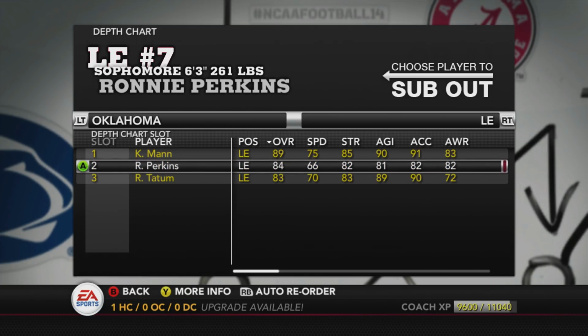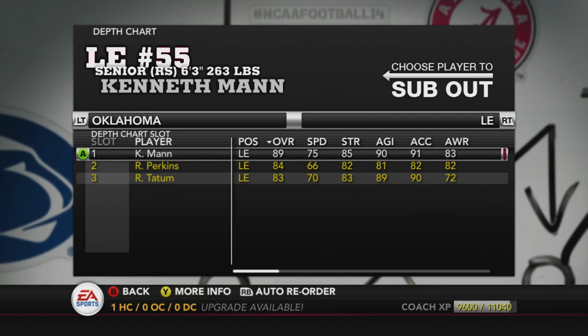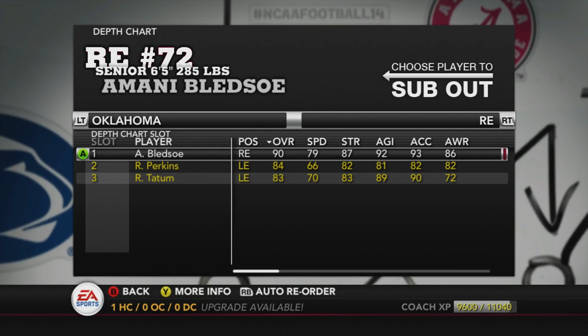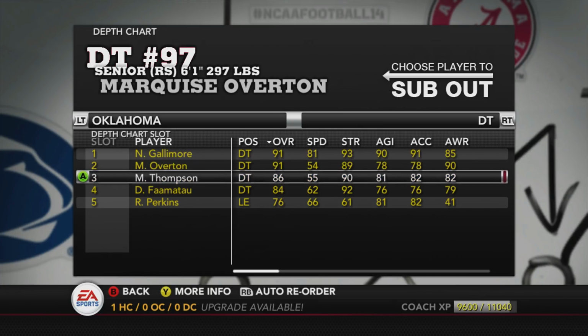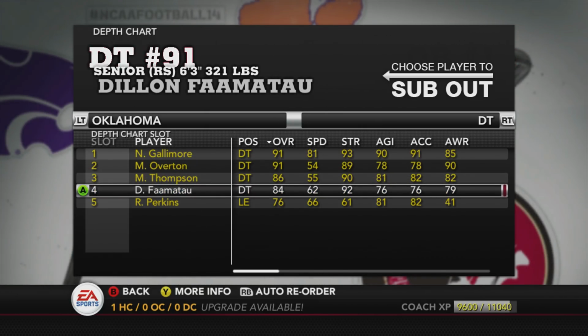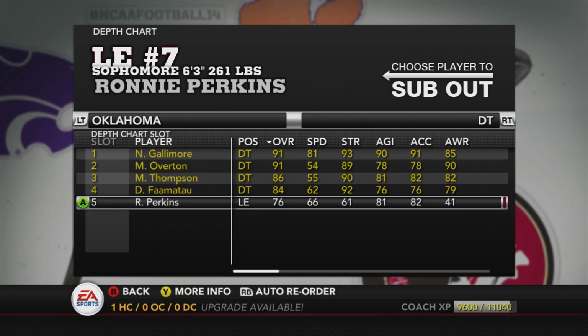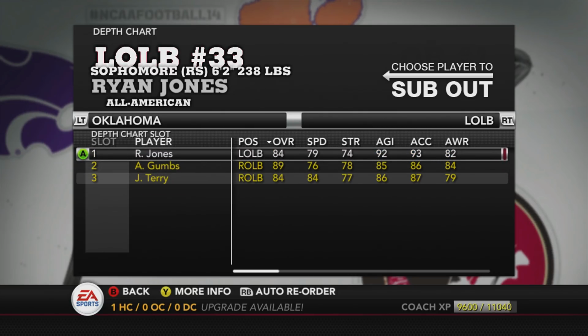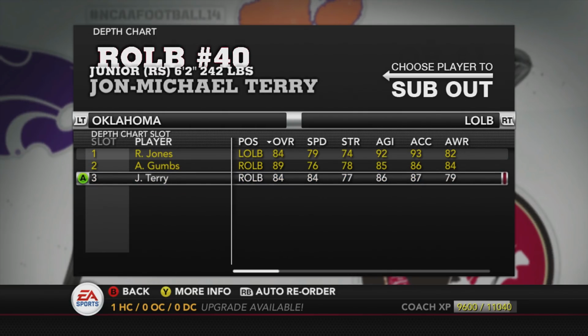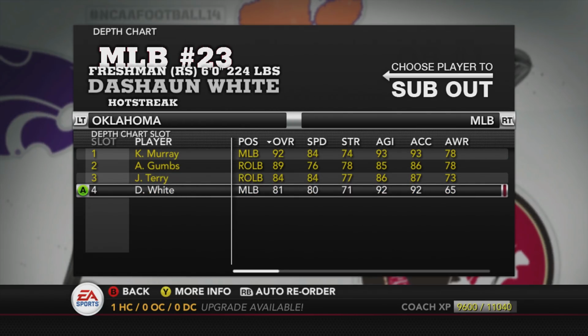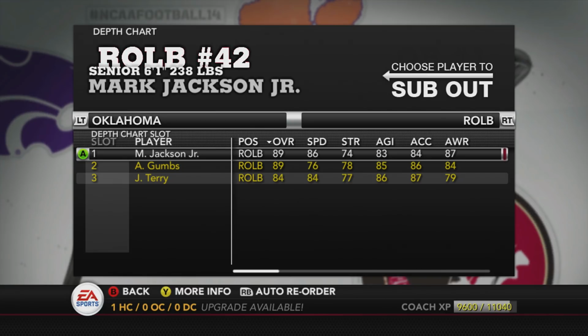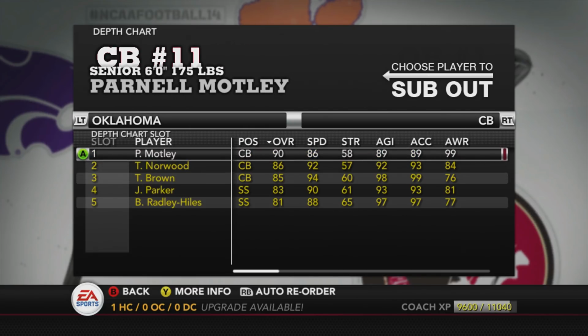On the left end, we've got Mann, Perkins, and Tatum. It's going to be a good year for the young guys. On the right end, we've got Bledsoe, and again, Perkins and Tatum. Defensive tackle, we've got Gallimore, Overton, Thompson, Fatimatu, and Perkins. For linebacker, we've got Ryan Jones, Addison Gums, John Michael Terry, Kenneth Murray at middle linebacker, Gums, Terry, and White backing him up, and Mark Jackson Jr., Addison Gums, and Terry on the right linebacker depth chart.